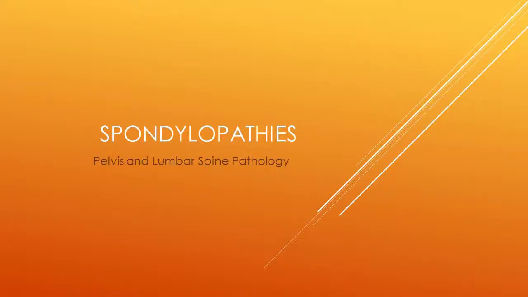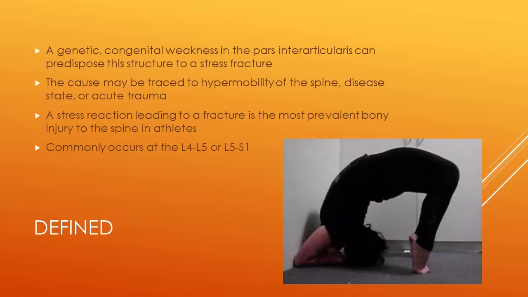As we talk about spondylopathies, we are going to group together two types of spondylopathies, spondylolysis and spondylolisthesis. These are a genetic congenital weakness in the pars interarticularis, which is between the superior and inferior facets, that can predispose this structure to a stress fracture. It often does not manifest itself until the patient is active. The cause may be traced to hypermobility of the spine, disease state, or acute trauma.